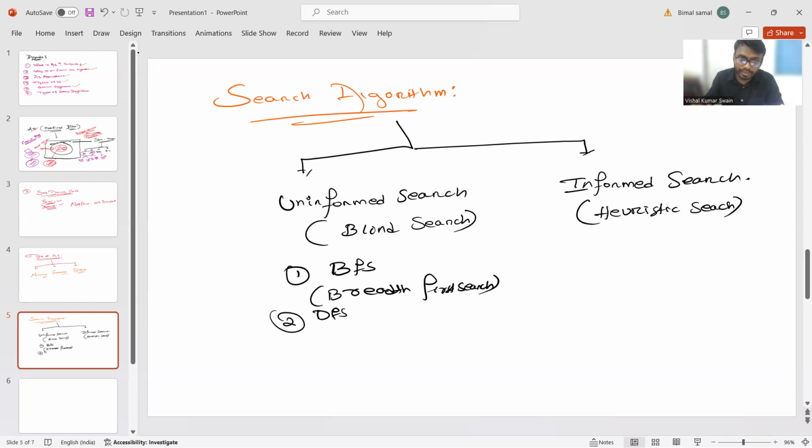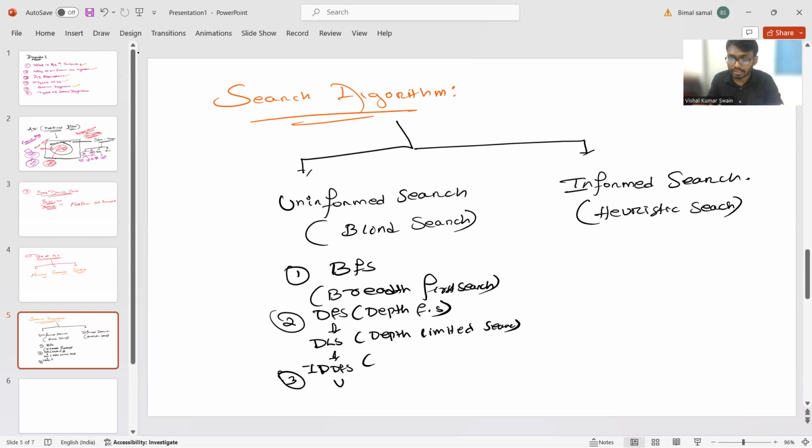Similarly, the DFS, depth first search. There are some disadvantages for the DFS, so the depth limited search concept will come. Similarly, there is also a disadvantage of depth limited search, then we will go for iterative deepening depth first search.